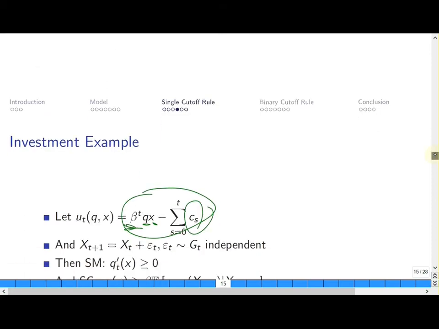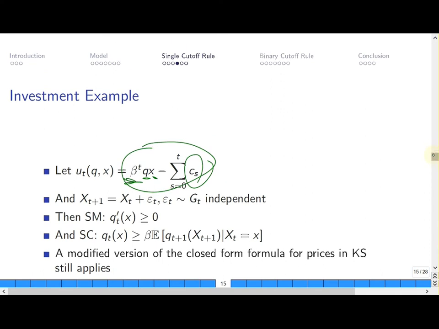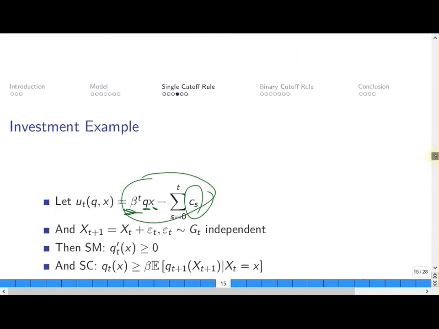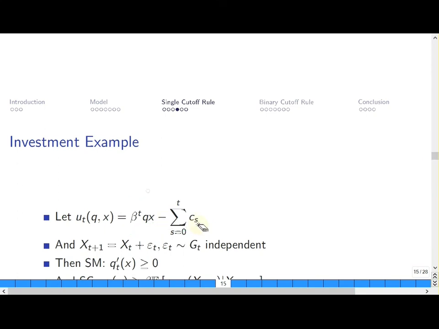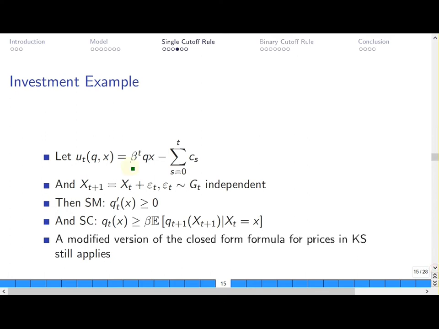So I will give one example here. Suppose our utility function is given by this. Here it means it's discounted Q, the investment, multiplied by the value of investments, subtracted by some cost of collecting information, say.